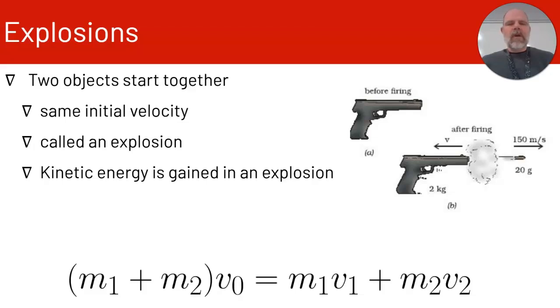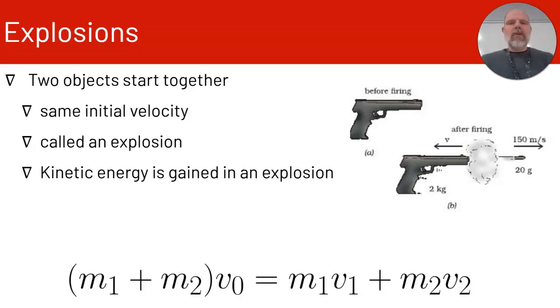velocity v2. So we have the example here of a pistol. The bullet is inside the pistol, so the masses are combined. When you fire, the gun has a recoil velocity. That's the m1 times v1. And then the bullet has a mass, m2, and it has a velocity going in the other direction. That would be v2. So there's all kinds of examples of explosions.